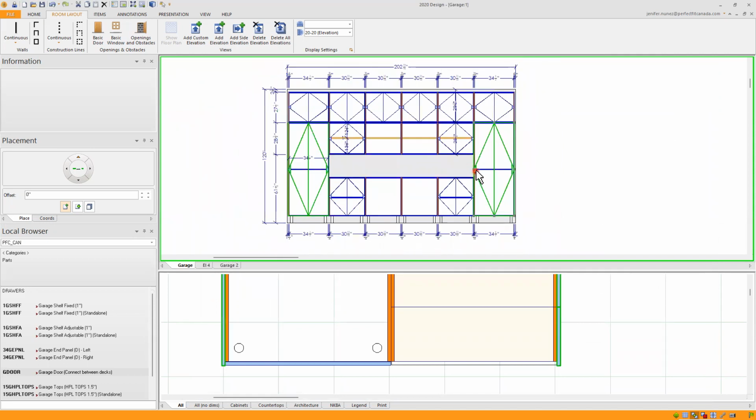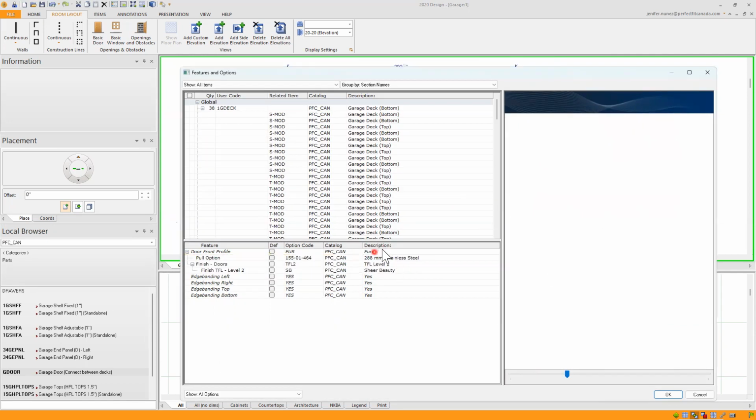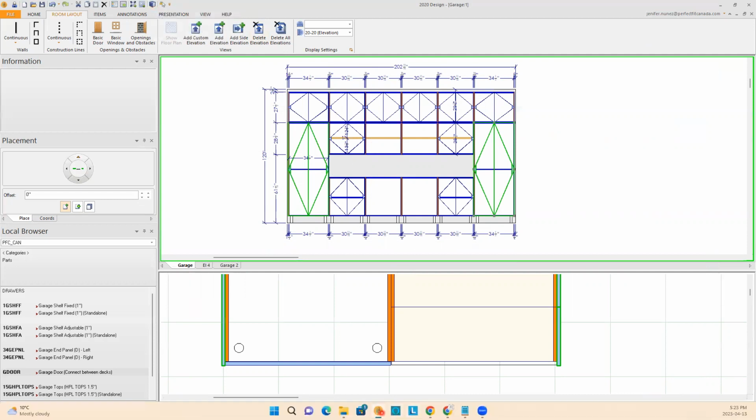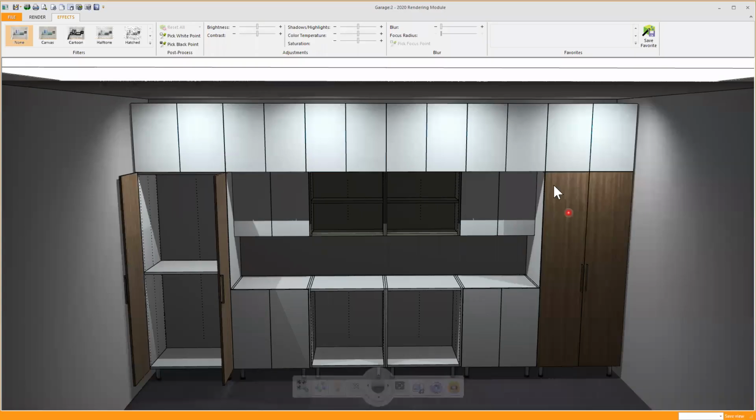And going back to features and options, we can only do the flat doors for the garage. We can't do any shaker or glass door. So that will be another difference with our closet system. Going again to click on OK. And I think I have my perspective open somewhere here.